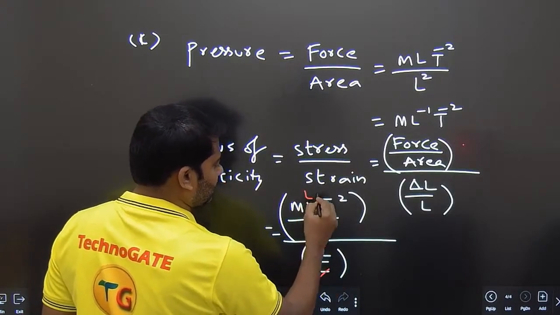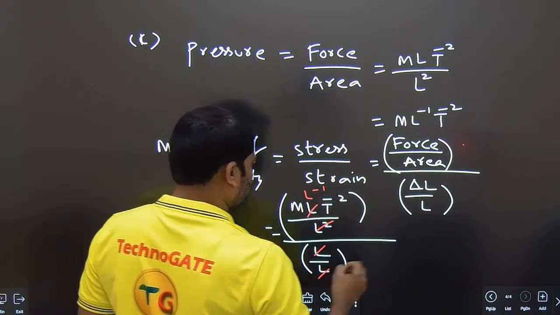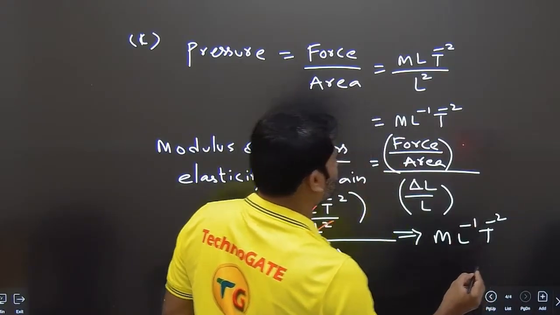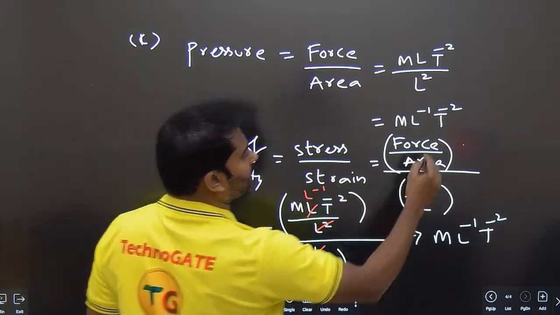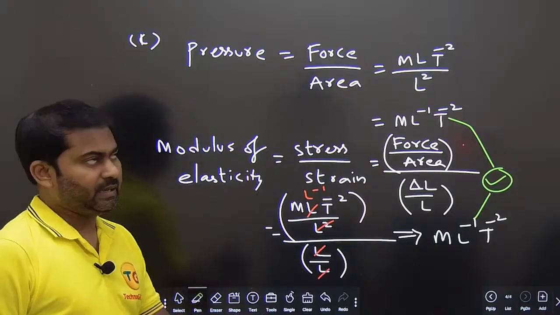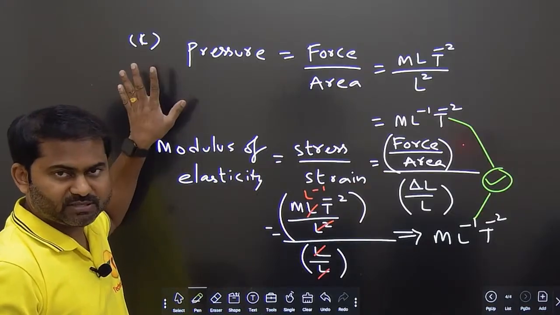If you cancel this, L power minus 1 will be there. So you will get the value as M L power minus 1 T power minus 2. And you can conclude here that both are the same. That's how we can say the correct answer for this question is option number C.